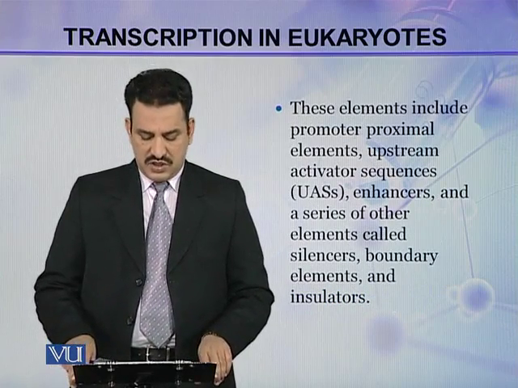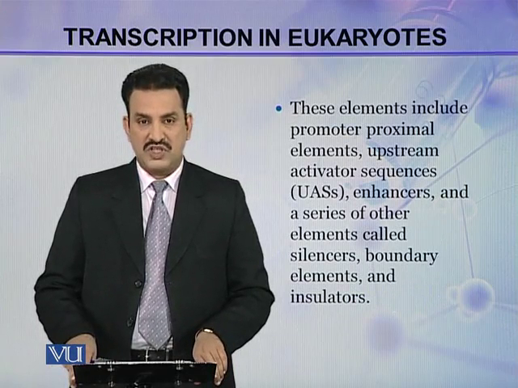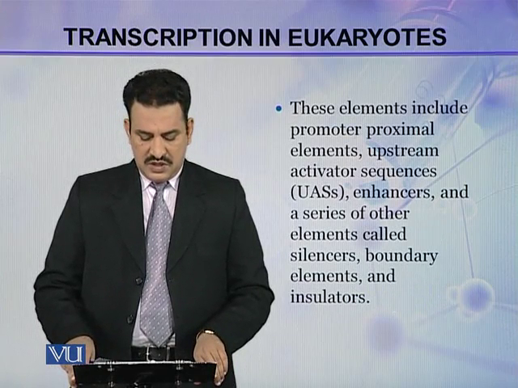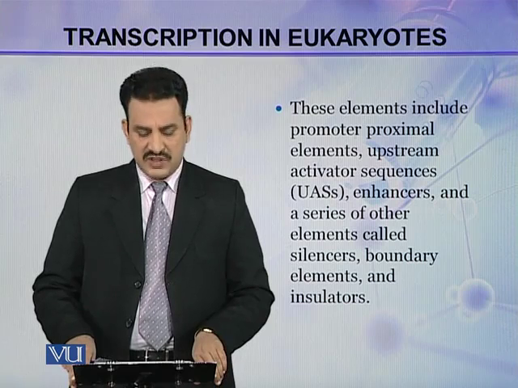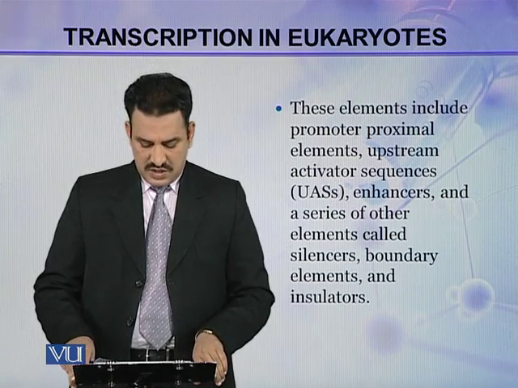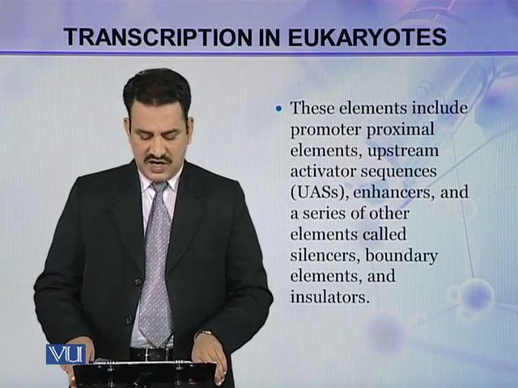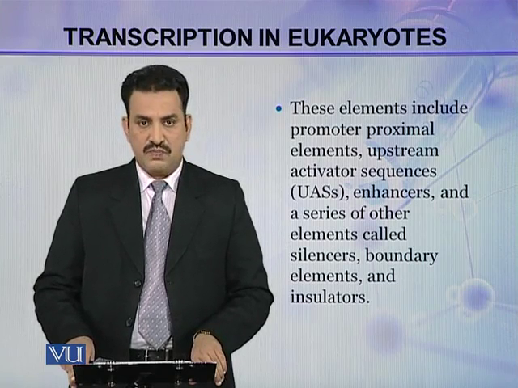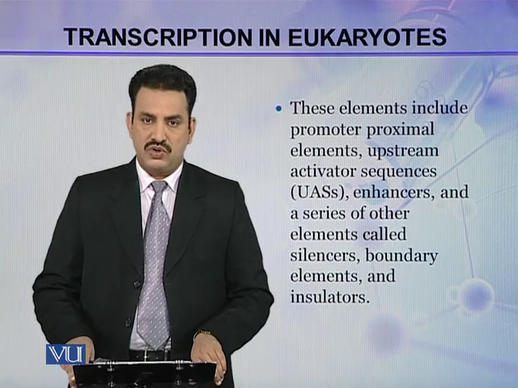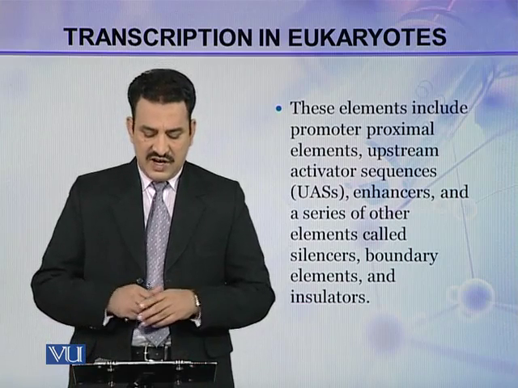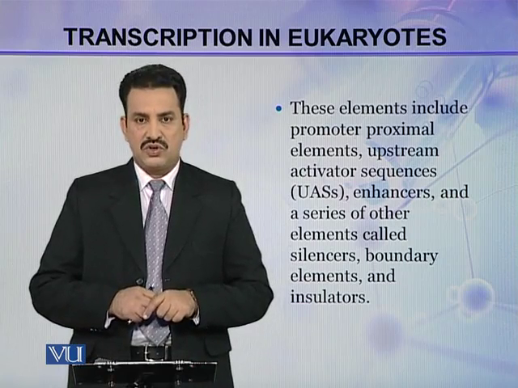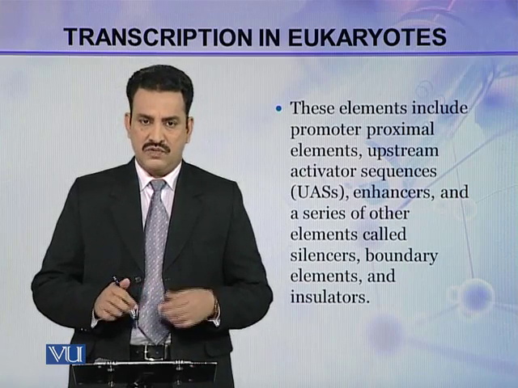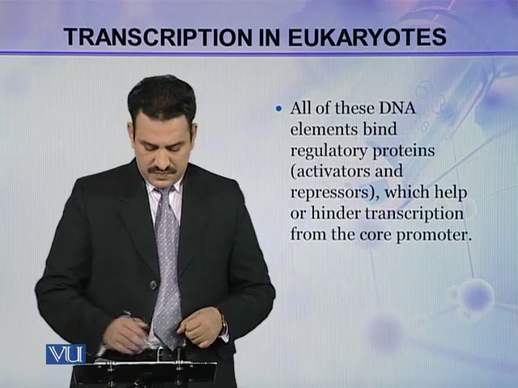These elements include promoter proximal element, upstream activator sequences or UAS, enhancers, and a series of other elements called silencers, boundary elements, and insulators. So all these regulatory elements are also required for the initiation of transcription.